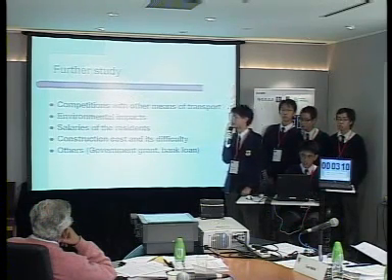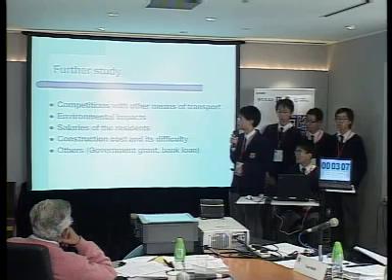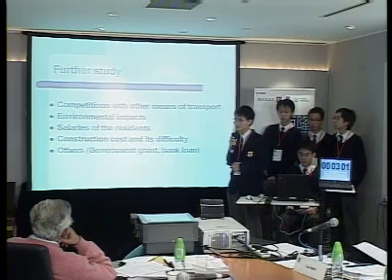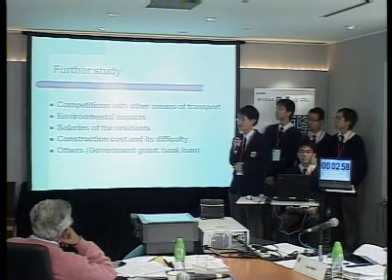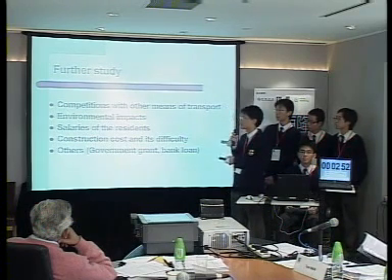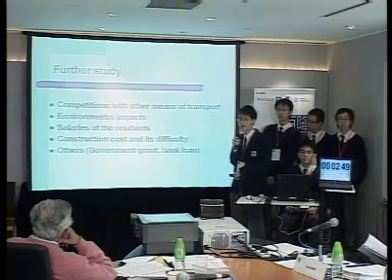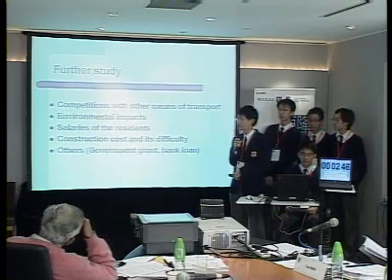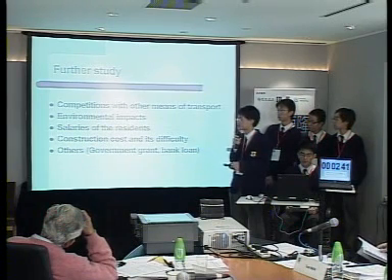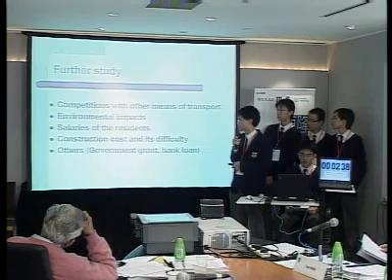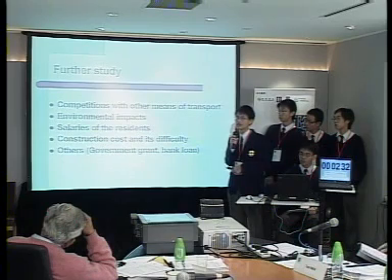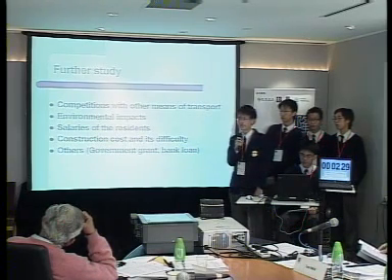In this section, we would like to make the following suggestions for further improvement. For example, we have to consider the competition with other means of public transport, such as buses and minibuses, as they will seriously affect the profit. Besides, we have to consider environmental impact. In case a station can cause serious damage to the environment, it should not be built, even if it may make a lot of profit. Besides, we have to consider the salaries of the residents, the construction cost and its difficulty, the government grant, and the interest of bank loans. After such changes in our equation, we hope that our result could be more accurate and sensible.